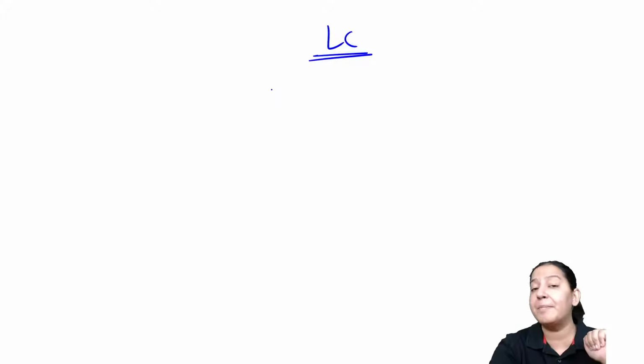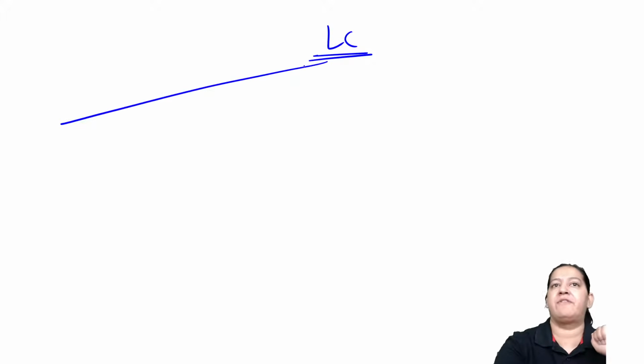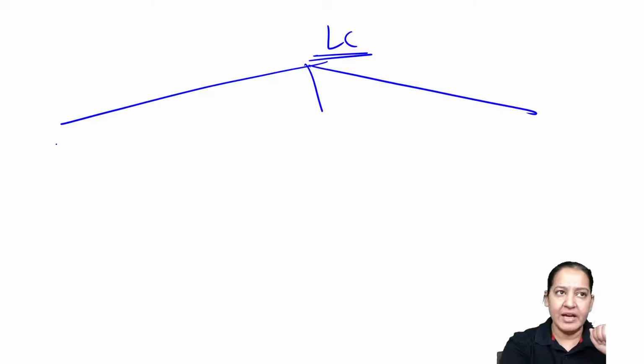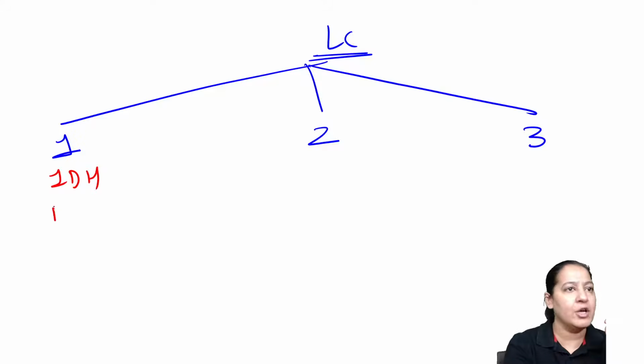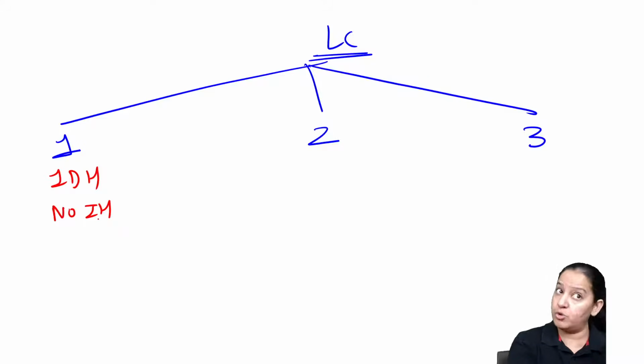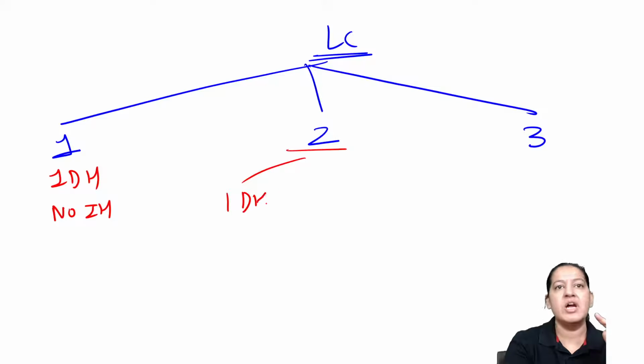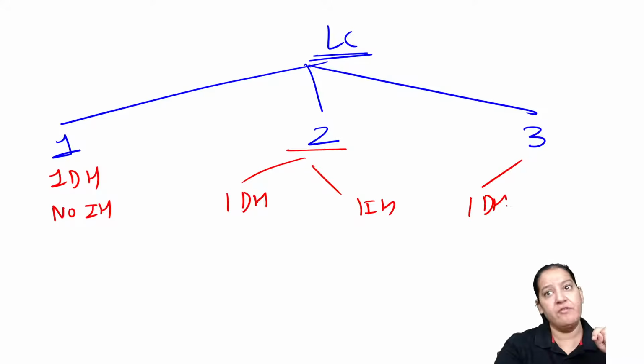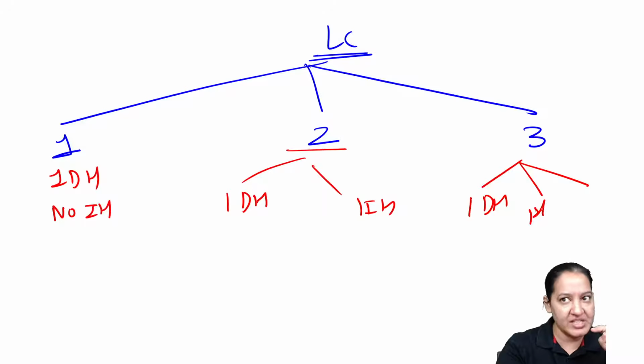In the life cycle, what have we studied so far? There are 3 types of life cycle: the life cycle in which only one host is there, the life cycle in which 2 hosts are there, and the life cycle in which 3 hosts are there. If one host is there, that means only one definitive host, or you can say no intermediate host. Questions come on both, meaning they are the same. In 2 hosts, 1 will be definitive host and 1 will be intermediate host. Or in 3 hosts, 1 will be definitive host and 2 will be intermediate, first intermediate host and second intermediate host.